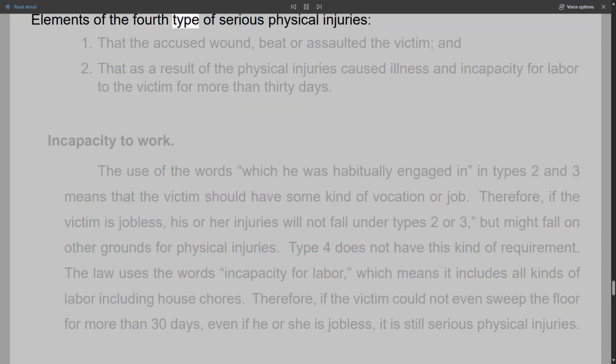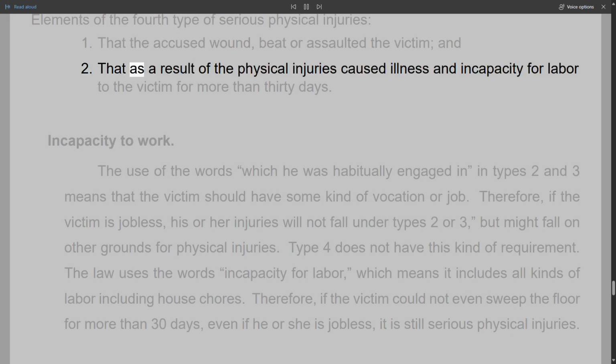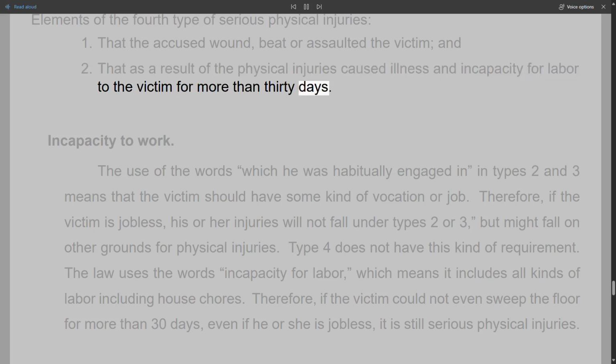Elements of the fourth type of serious physical injuries: 1. That the accused wound, beat or assaulted the victim, and 2. That as a result of the physical injuries caused illness and incapacity for labor to the victim for more than 30 days. Incapacity to work.